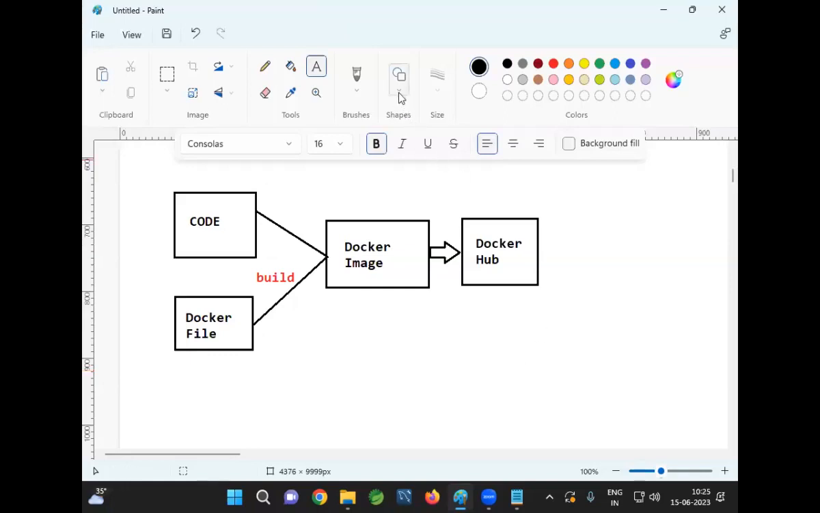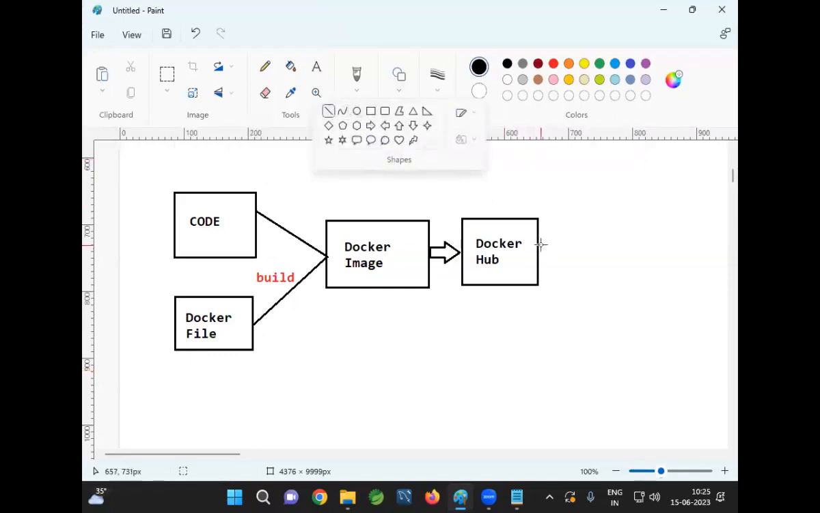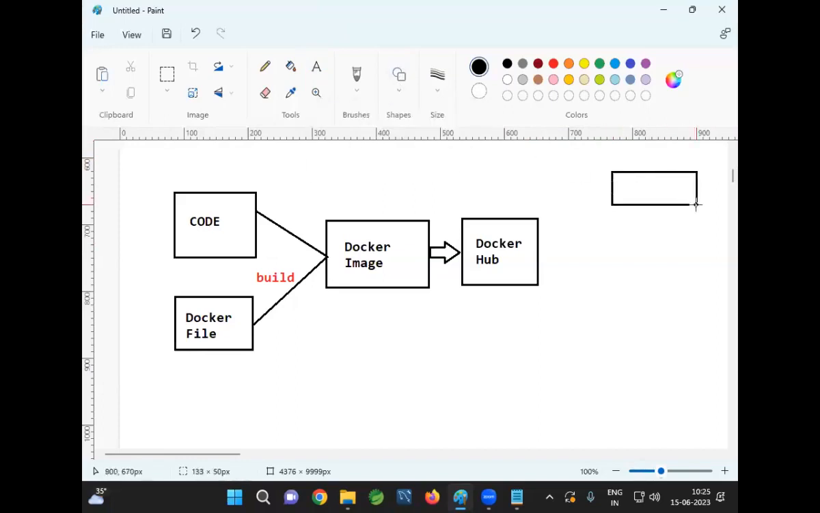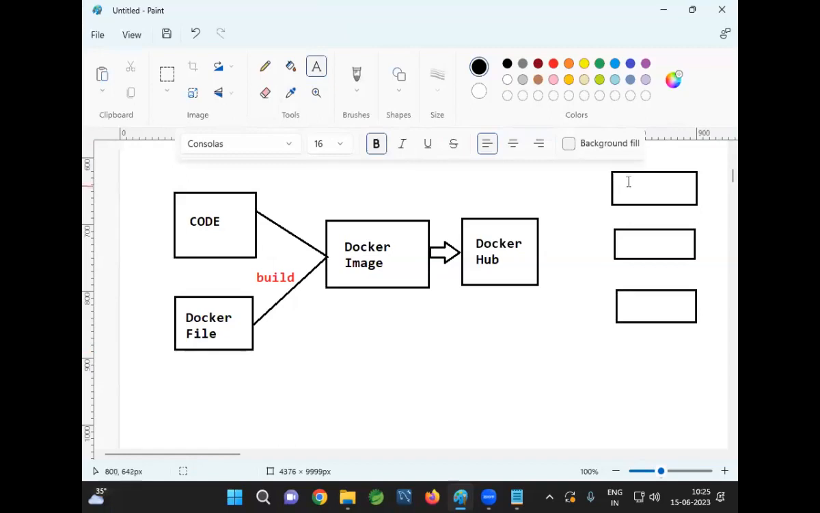Now, from the Docker Hub, we can take the Docker image and we can execute it. When you execute the Docker image, it is going to create a Docker container. When you run the Docker image, Docker container will be created. So what is a Docker container? Inside the container, our application is going to execute, right? So: Docker file, Docker image, Docker Hub, and Docker container.